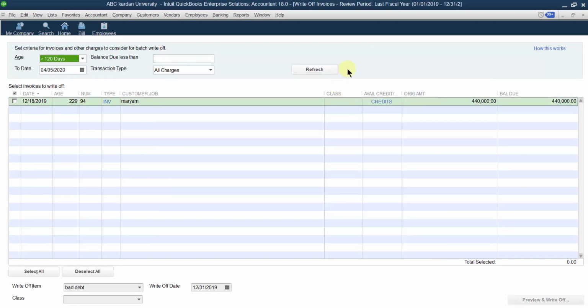So this was the way of considering several invoices at a time as a bad debt. This is the criteria. Age should be more than this many days, or between this date and this date. Balance should be less than this amount, or the transaction that we want to cancel should belong to invoice, belong to finance charge, or belong to a statement charge.